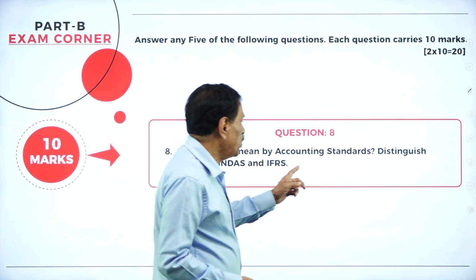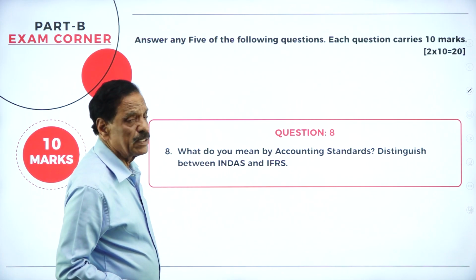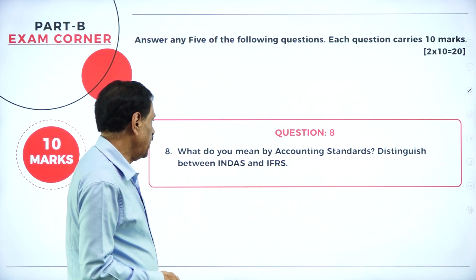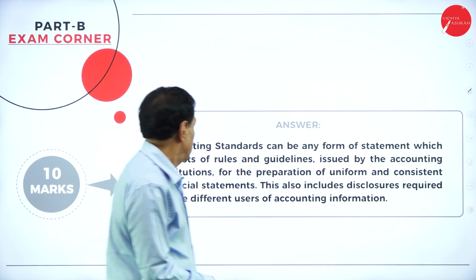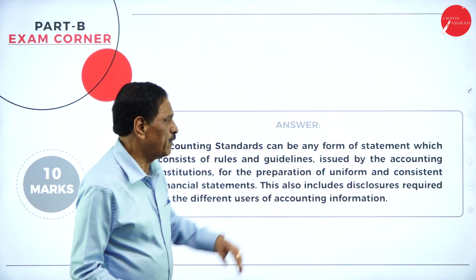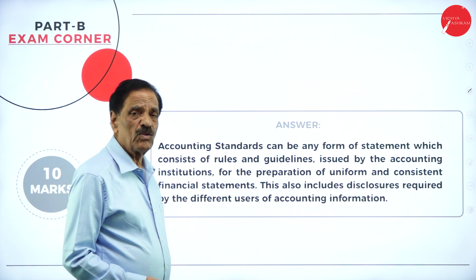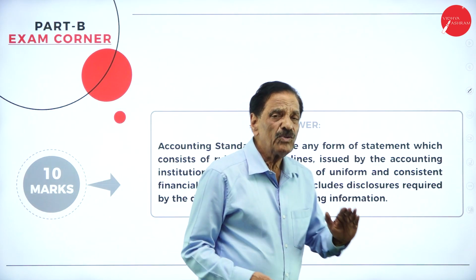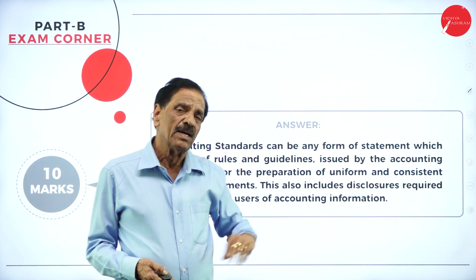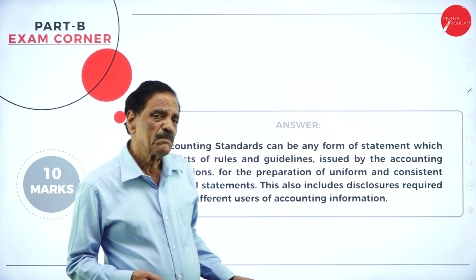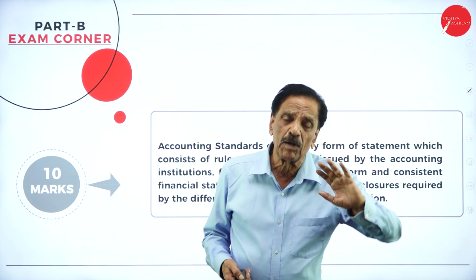Question number 8. What do you mean by accounting standard? So here each question carries 10 marks. Accounting standard and difference between Ind AS and IFRS. So an accounting standard can be a form of statement which consists of rules and regulations regarding the accounting principles concerned. So accounting standards have certain rules and regulations. We will go through the notes in detail, but I will give only hints of the notes here because we'll go to a problem only.